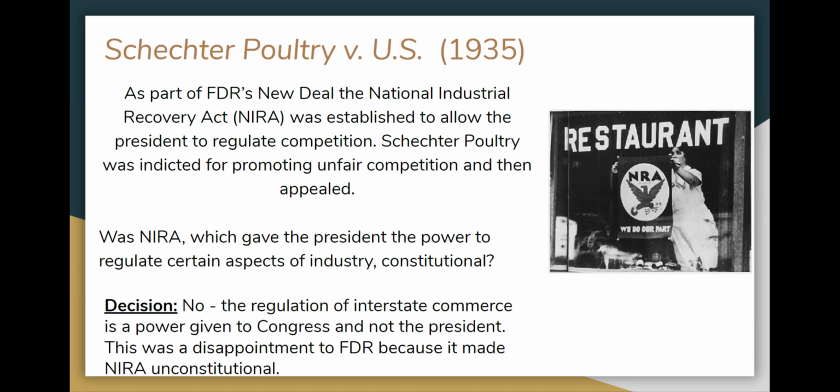The Supreme Court also would declare the AAA, the Agricultural Adjustment Act, unconstitutional. And both these things are what led to his, quote, court packing scheme, where FDR wanted to add a justice for every justice who was over the age of 70, which would have allowed him to add 6 more justices to the Supreme Court, giving him a ton of power. And he would have put in place people who would not declare his laws unconstitutional.